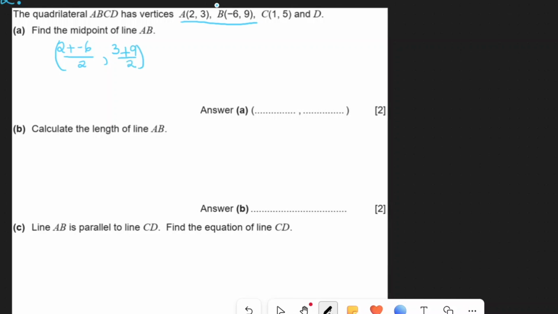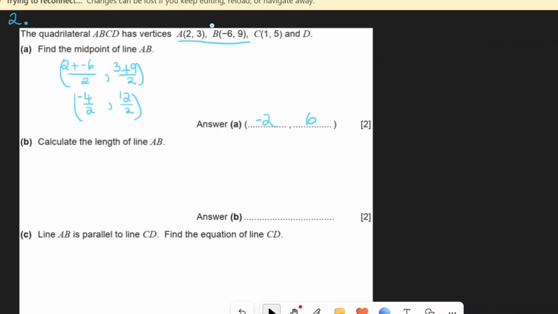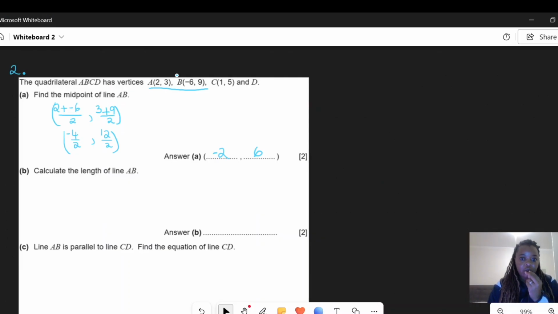That gives us 2 plus negative 6 is negative 4 divided by 2, and 3 plus 9 is 12 divided by 2. So if we simplify this, our midpoint will be negative 2 and positive 6. So that is our midpoint of AB.